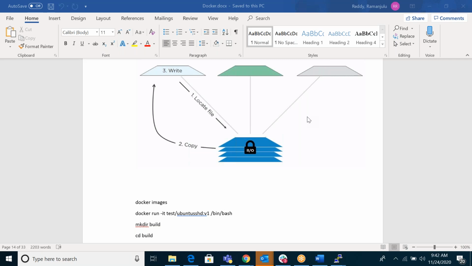Chandra, Charan? Image means some OS, some executable files. That thing is read only. Container means kind of VM. From one image, we can create multiple containers. Within that container, you can install your applications, files, data, everything. Containers are read write.